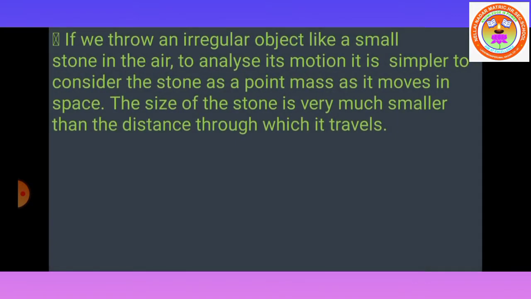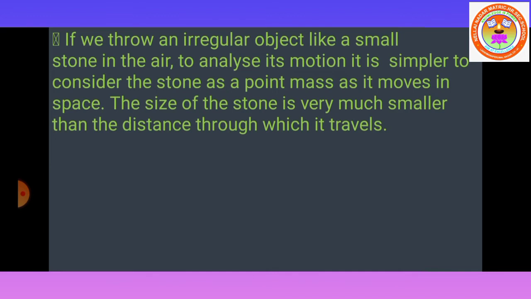Next example, if you throw an irregular object like a small stone in the air, to analyze its motion, it is simpler to consider the stone as a point mass as it moves in space. The size of the stone is very much smaller than the distance through which it travels, so it is considered as a point mass.